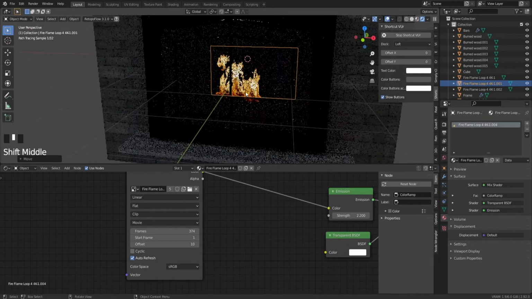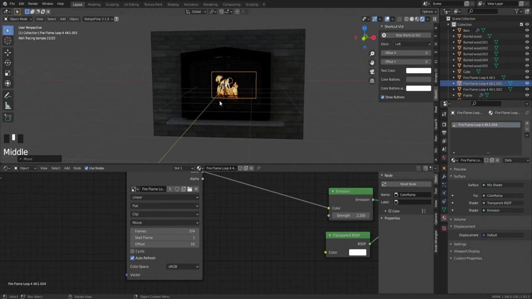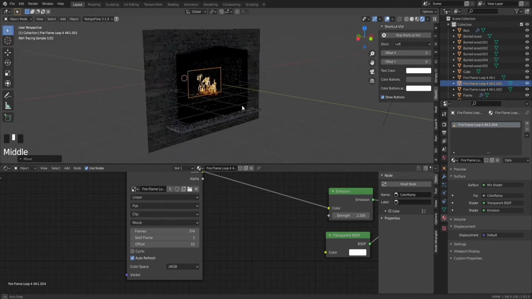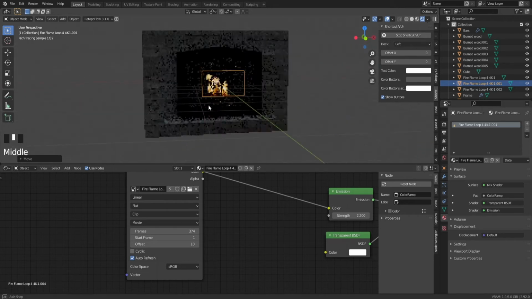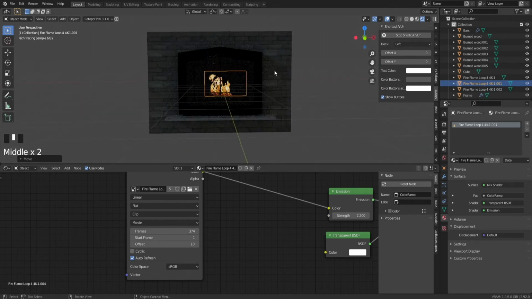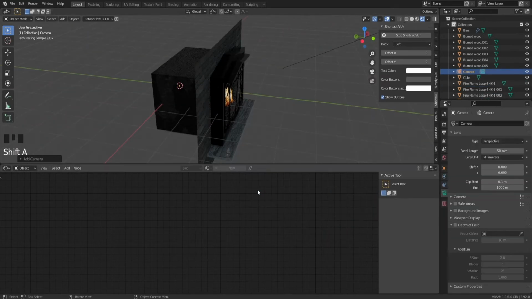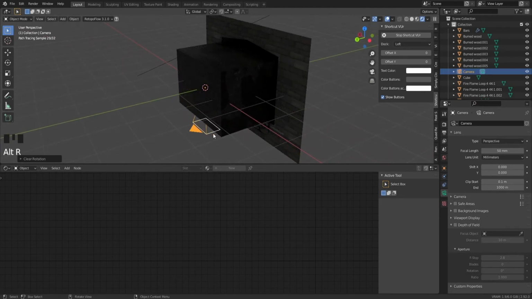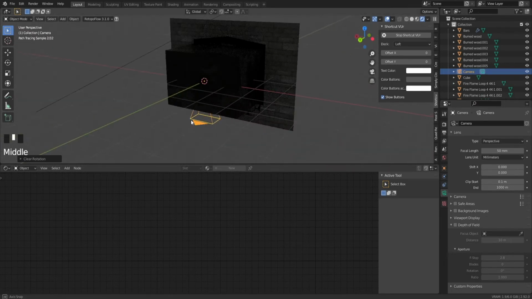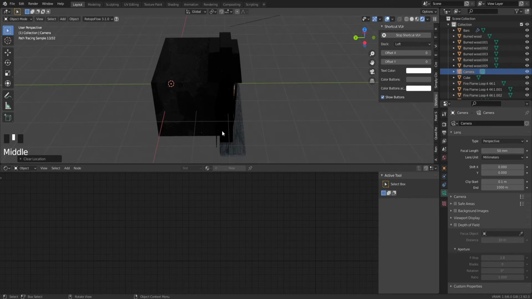But yeah, that's basically it. For the next part of this tutorial, we're going to work on the scene around the fireplace, because as you can see right now, first of all, we have to actually add a camera, and Alt R to set it back to its original rotation, and Alt G to put it back in its original place, which is already there.